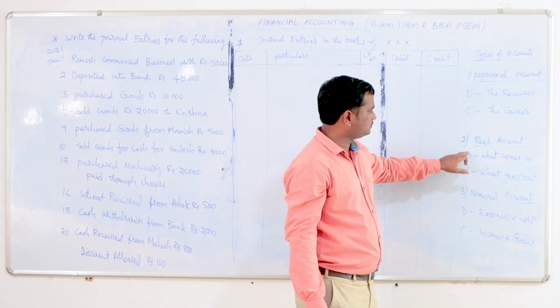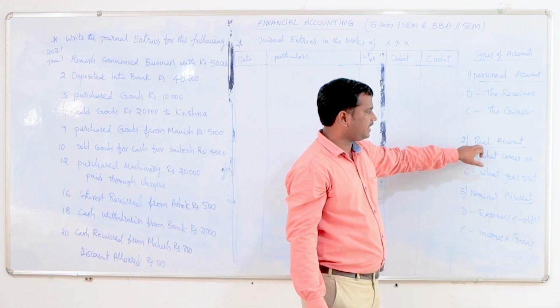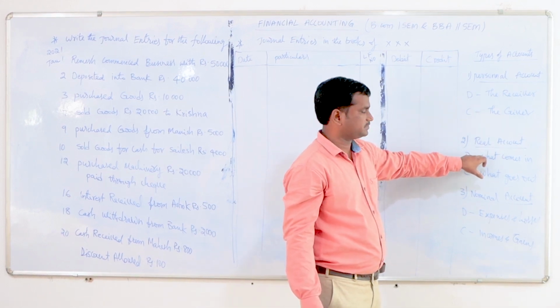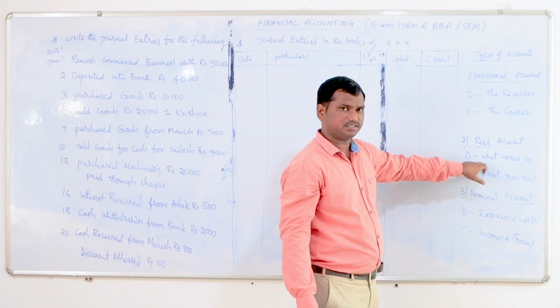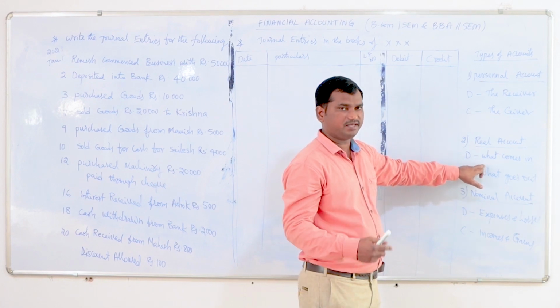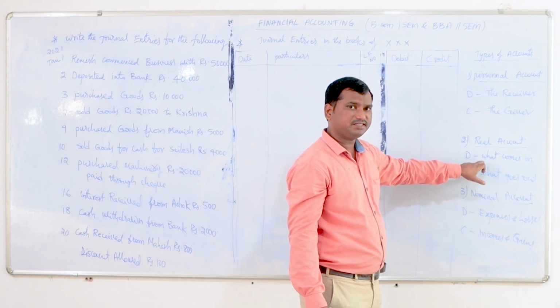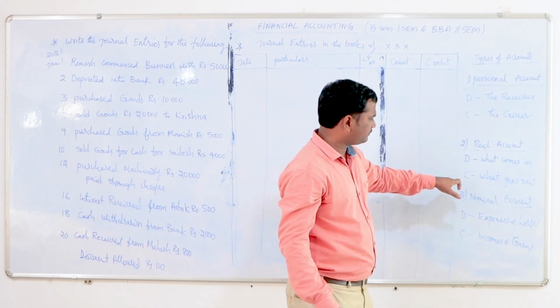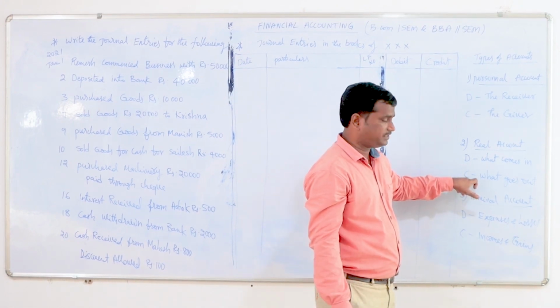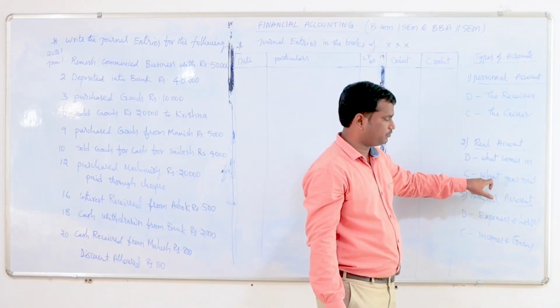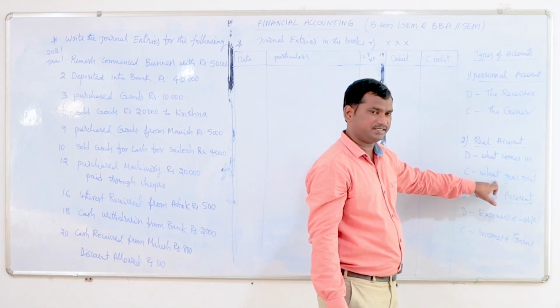In real account, this is the rule. Real account deals with the assets. Here, debit what comes in. Whatever assets are coming in, that should be debited. In the same way, whatever assets are going out from the company, that should be credited. So what goes out should be credited.